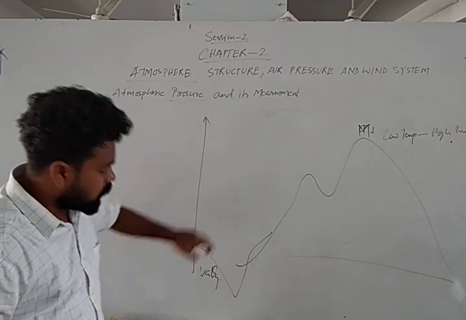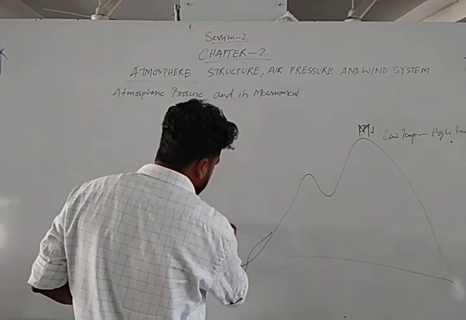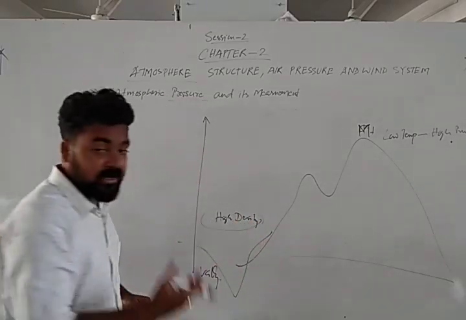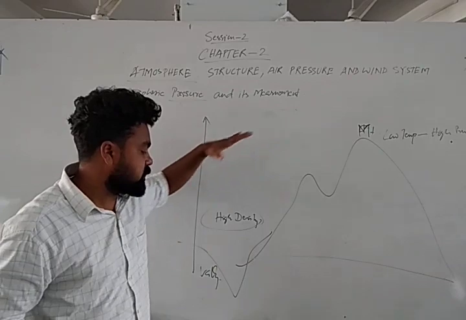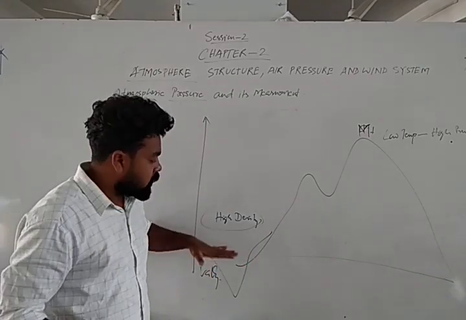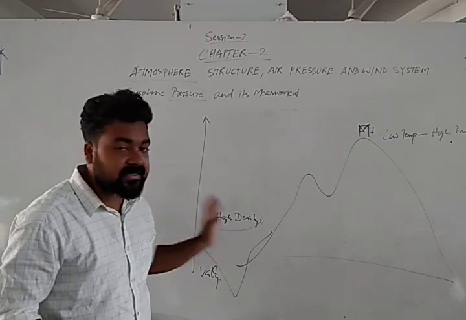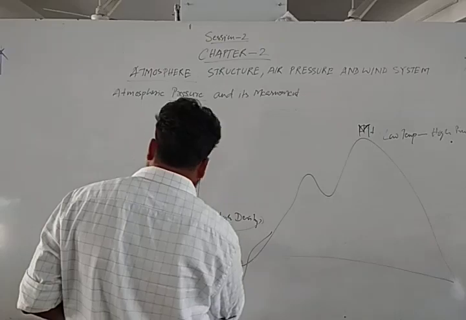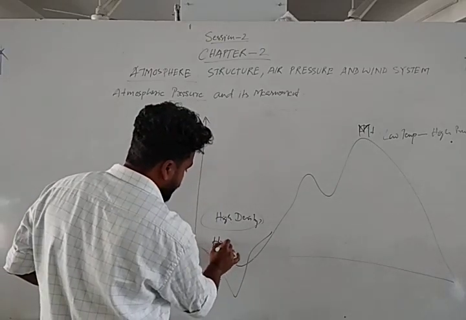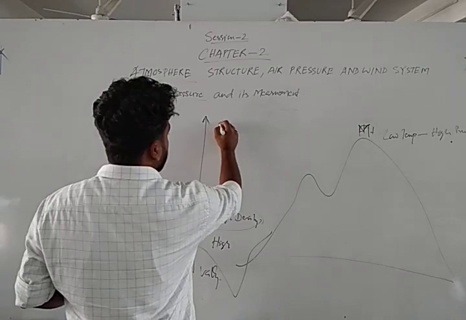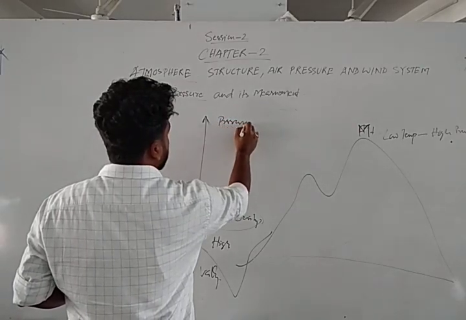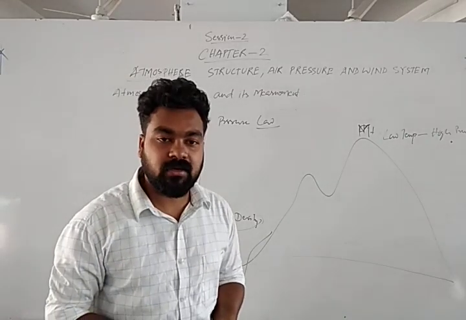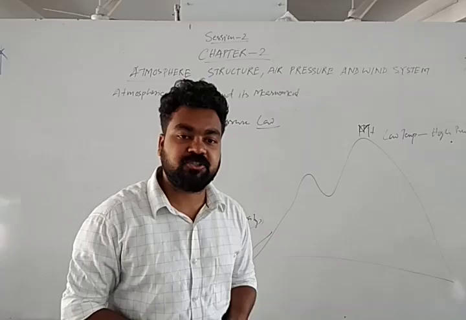Why? Because at the lower level there is high density of air. Why high density? Because of the gravitational force, all the air particles settle down near the surface. That's why density is high over here. Density means the amount of air per cubic meter is high. So pressure is high over the valley, and when it goes up, pressure decreases. Due to high elevation, there is a difference in pressure.